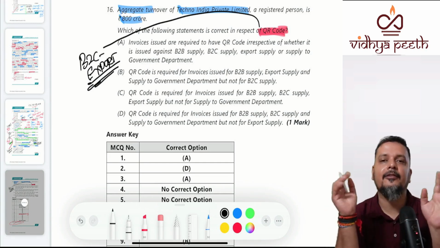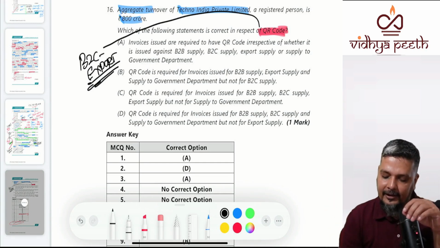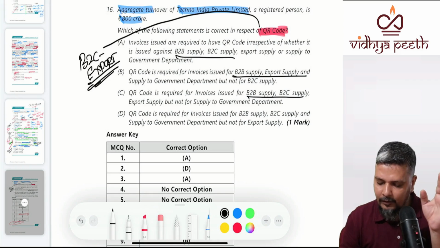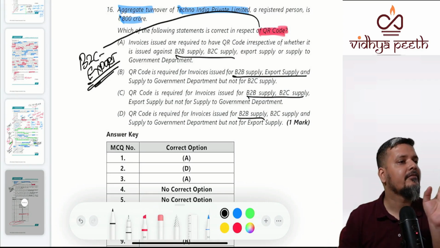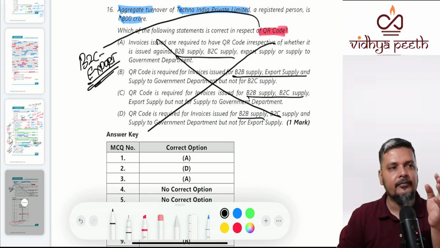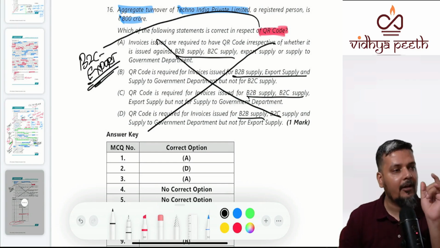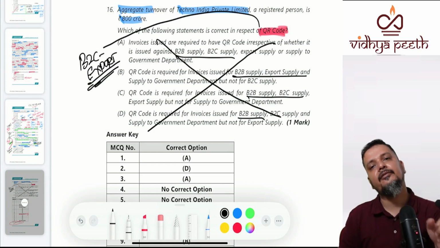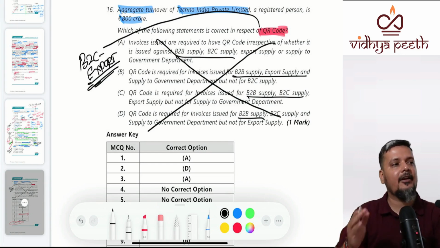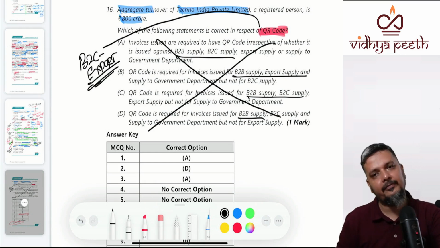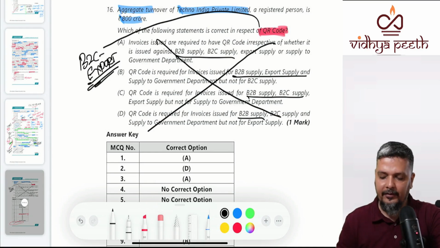None of the answers tells it. The first answer says it is for B2B, B2C ruled out. Second, B2B export ruled out. Third, B2B, B2C ruled out. Fourth, everywhere there is B2B. So none of the options are right. The right answer also I am giving. One of the options should have been that it is only applicable for B2C supplies other than exports. For exports you have the e-invoice QR code. You don't have this. So none of the options is right.